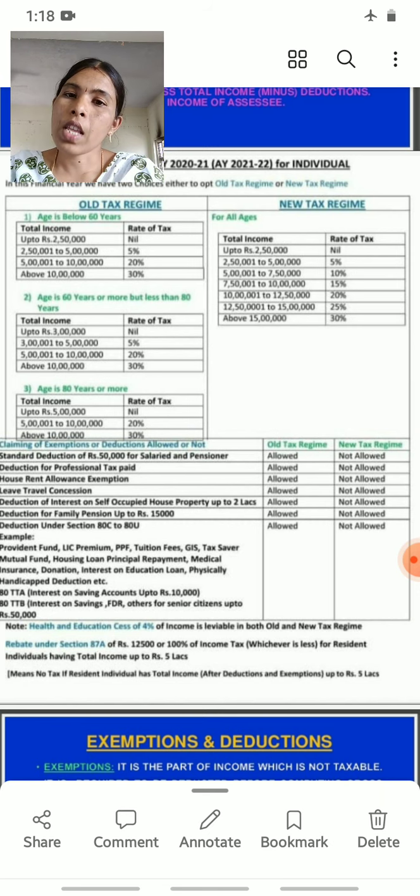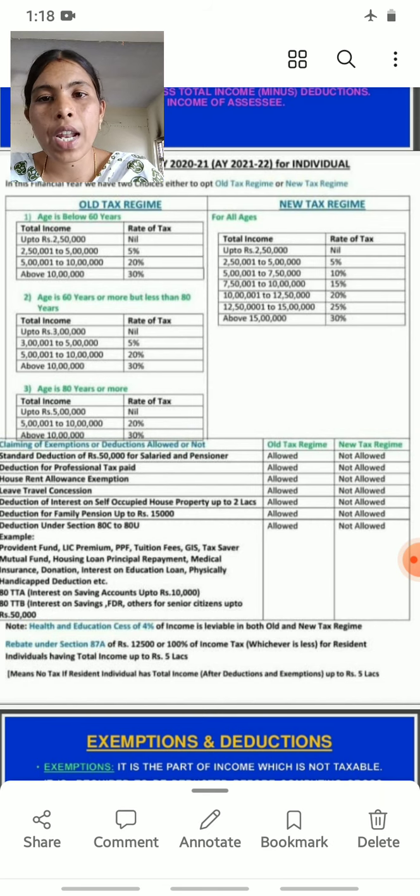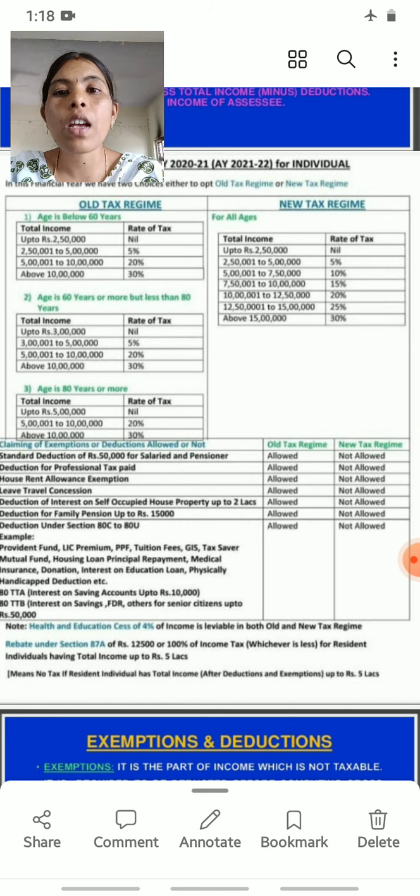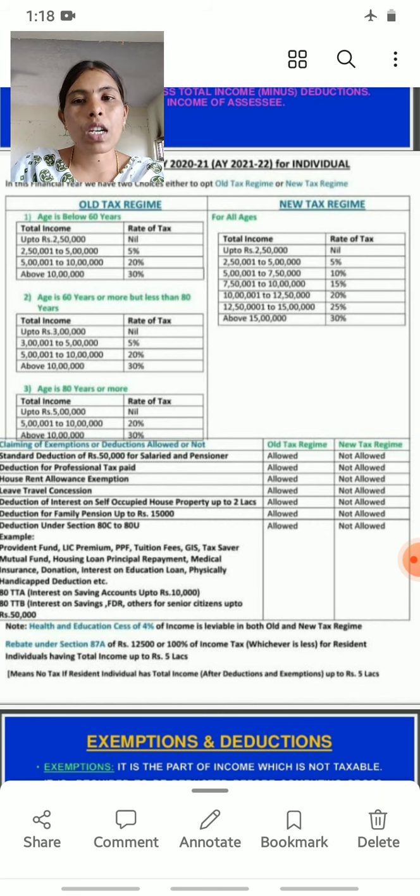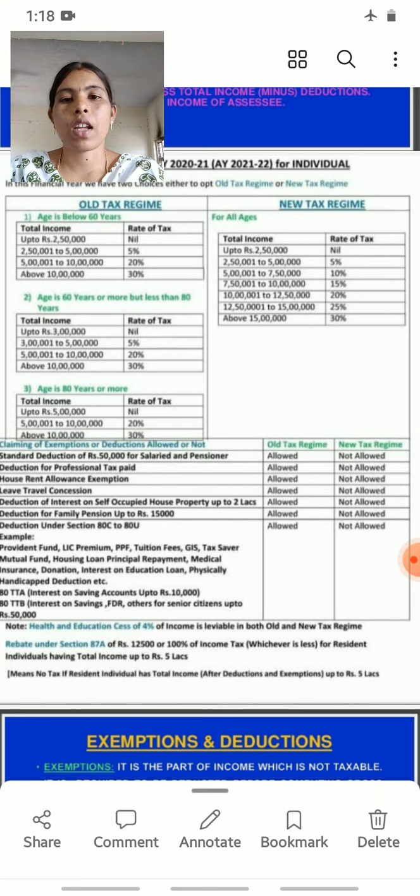Then next, the income above 15 lakhs rupees, 30% is the tax rate. This is for all ages and this is the new tax regime. Let's come to the next topic.